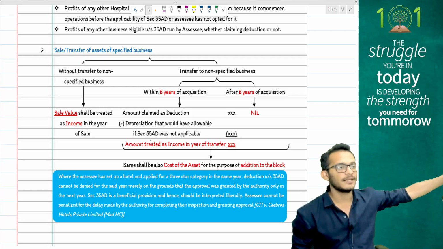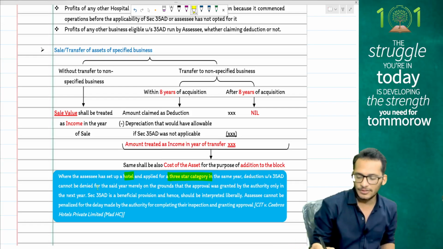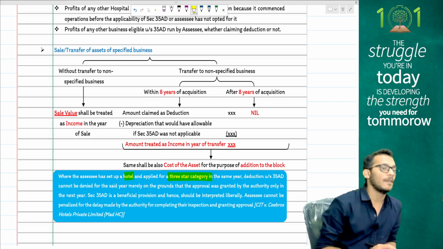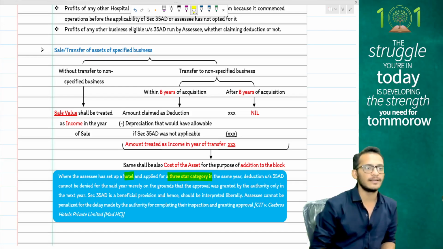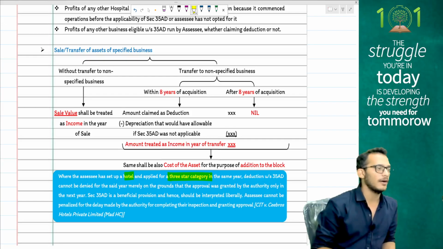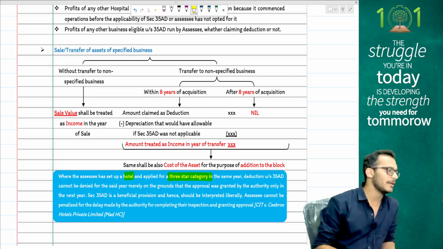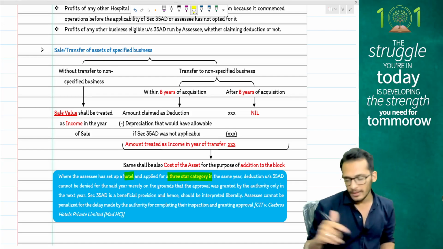The question then comes and clarifies, saying when an assessee has set up a hotel and applied for a 3-star category, deduction will not be denied on the mere fact that the hotel was not given the recognition in the same year. Intention is to grant benefits, and therefore you have to have lenient provisions. You will be given the deduction right from day one.